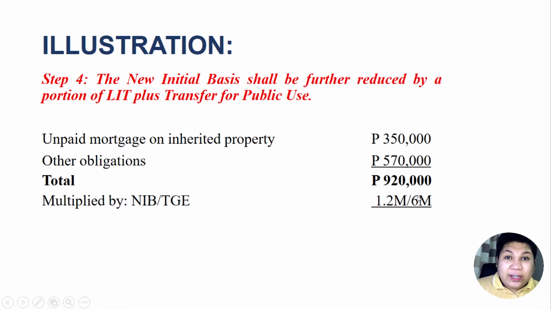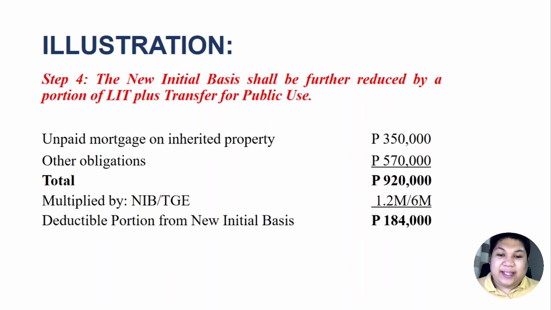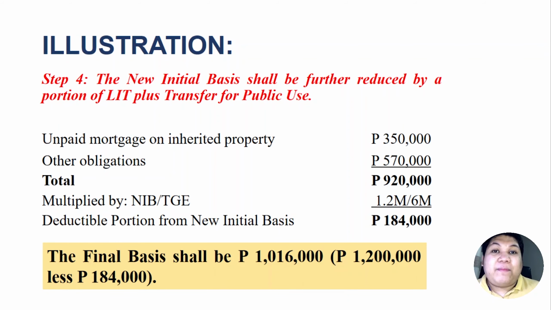So the portion that is deductible from the new initial basis is only 184,000 pesos. And we will deduct this 184,000 from the 1.2 million. That is why 1.2 million minus 184,000 equals 1,016,000.